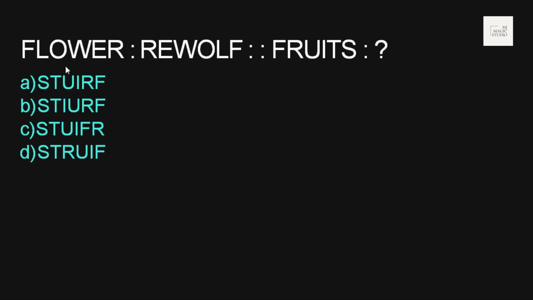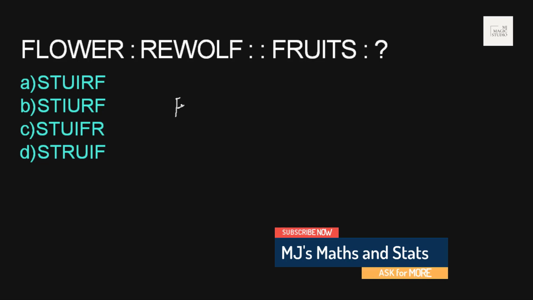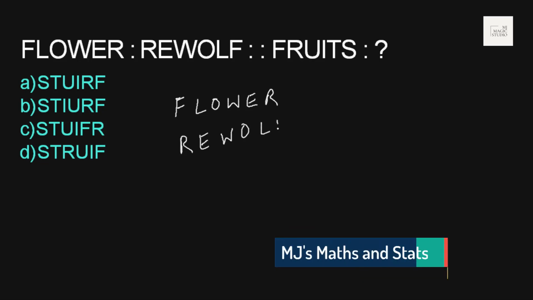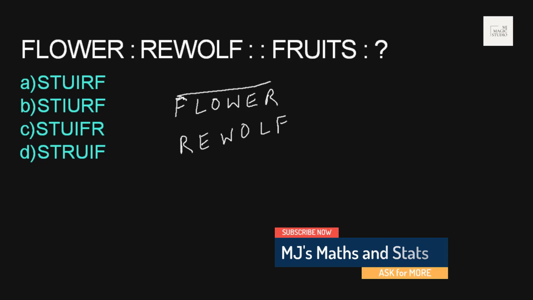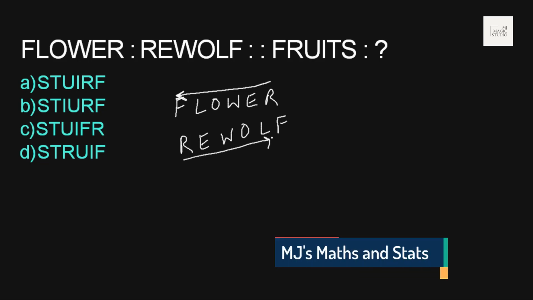It's all we need to find out how they have written the letters, maybe like it is Flower, and it is related to Rewolf. So if we read this from right to left, isn't it? Rewolf. So it's just the reverse order they have written.